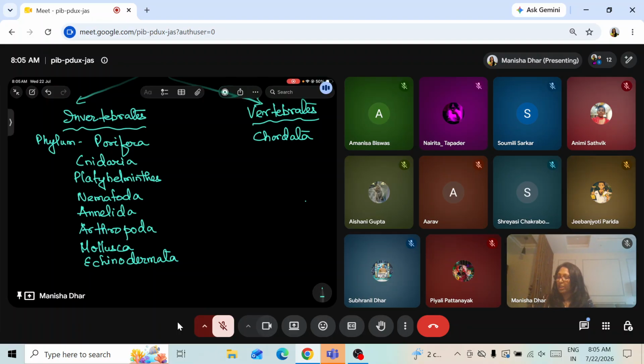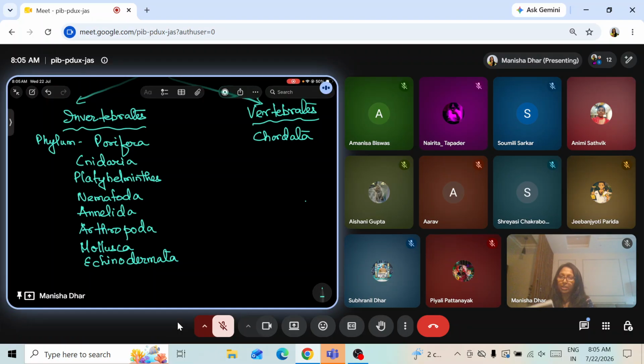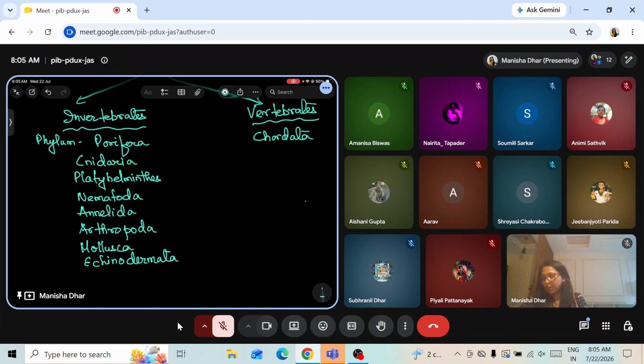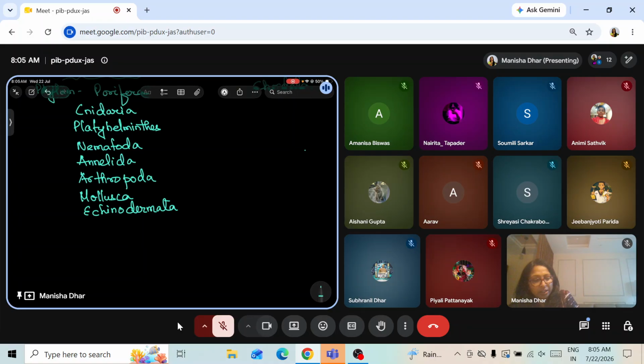All of us have written two examples each, because it will help us understand it better. Now, everyone has the book, we will mark the characteristic features for all of them. Starting with poriferans, they are pore-bearing animals.